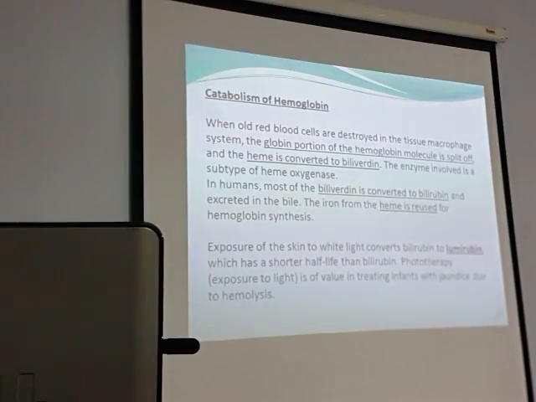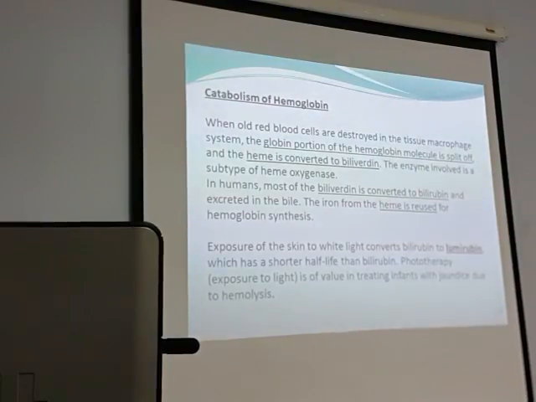Why do they have it? Because the red cell count is higher when they are inside the mother. Why is the red cell count higher? Because they are in hypoxia. And hypoxia is one of the important stimulants for generation of more and more red blood cells.